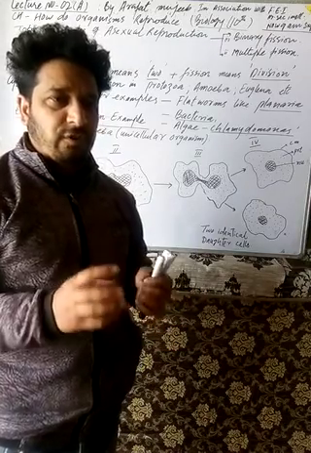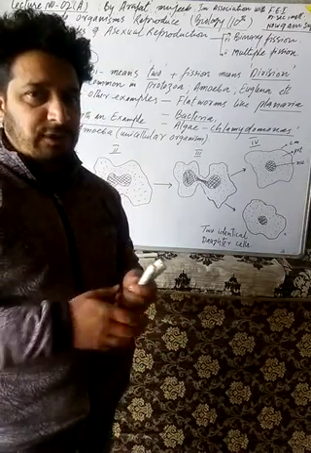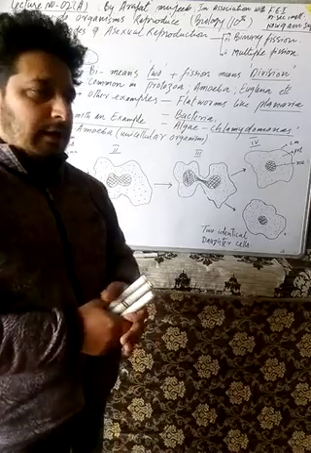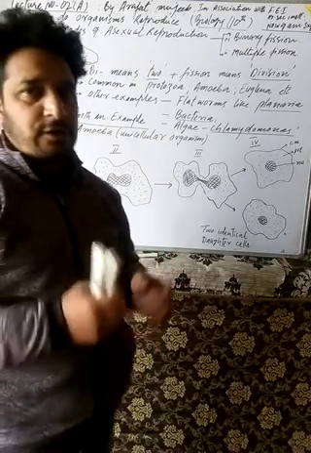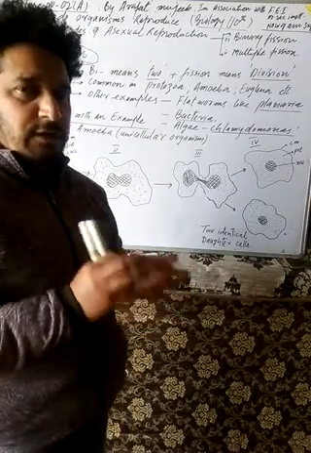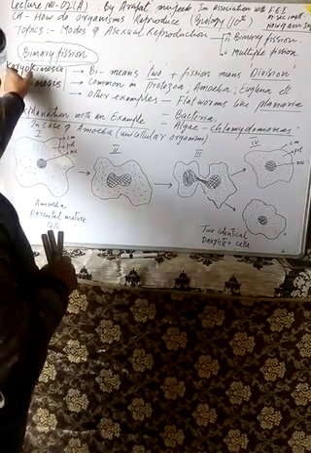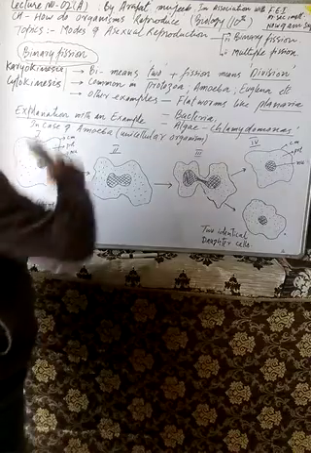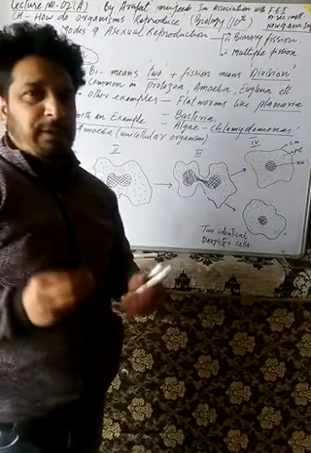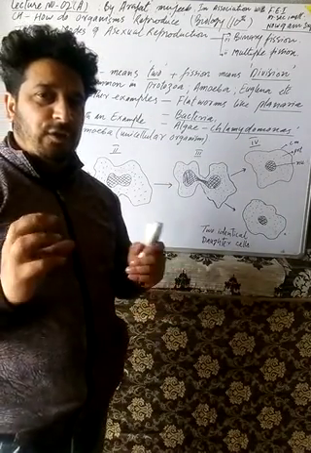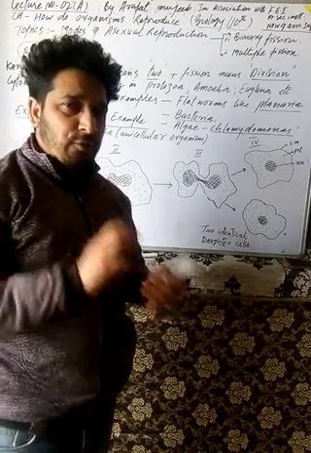Before the cell divides into two, the nucleus divides equally into two halves. That means first it goes under karyokinesis, that means splitting of its nucleus equally into two.